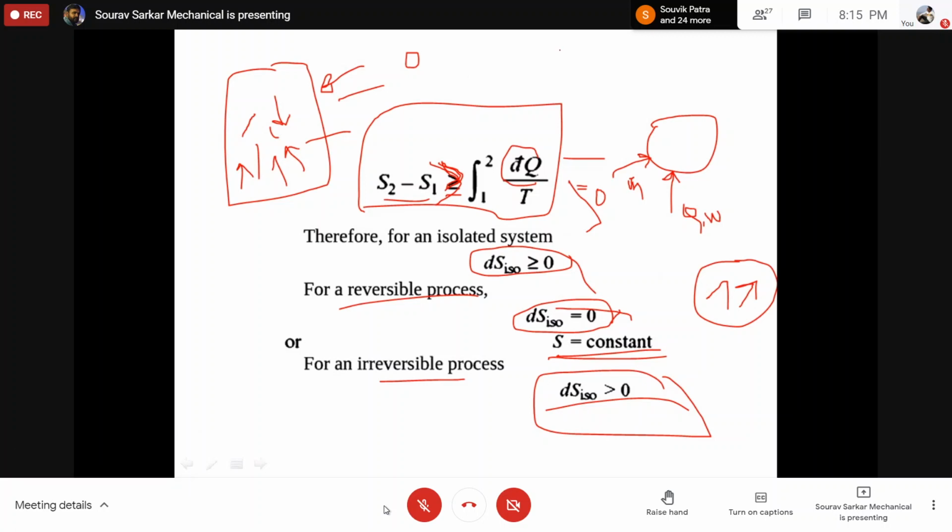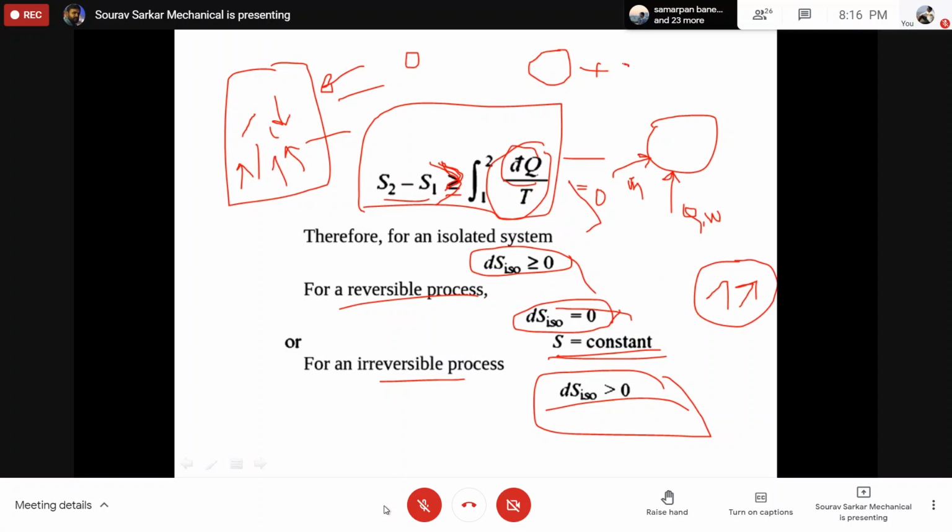The entropy change in an irreversible process you cannot measure simply by taking the summation of dq by T. You need some additional thing.